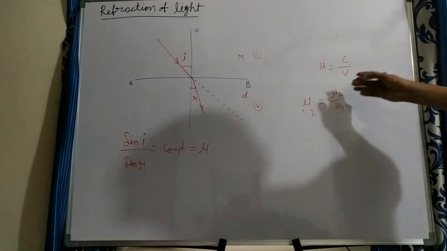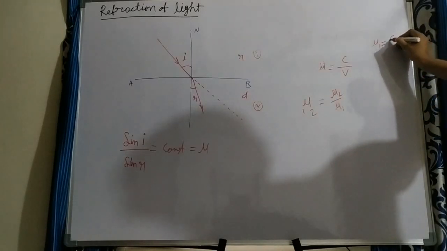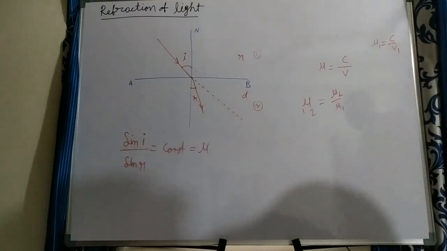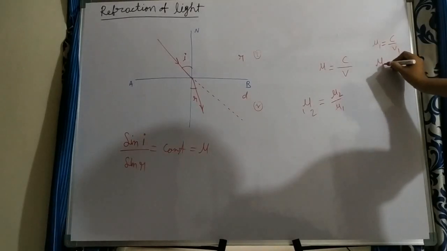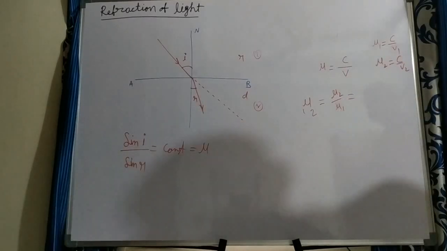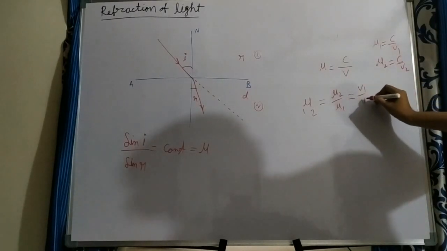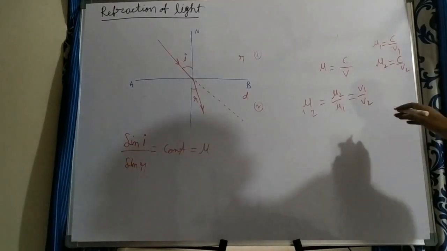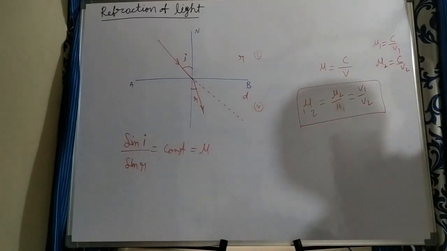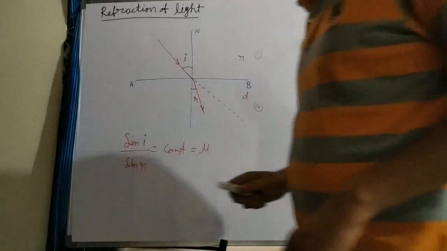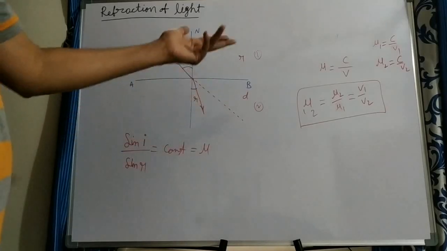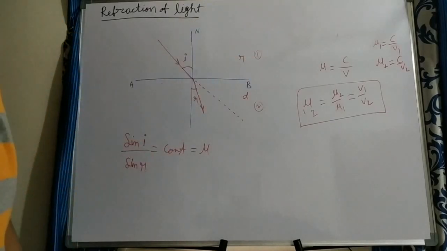So how do we get the relative refractive index? For example, mu1 is equal to the speed of light c by v1, the velocity in that medium. And mu2 is c by v2. From these two equations, what can you write? mu2 by mu1 is equal to v1 by v2. So the relative refractive index of a pair of mediums is defined as the ratio of speed of light in the mediums. Of course, mu2 by mu1 is equal to v1 by v2, a reverse ratio we get.